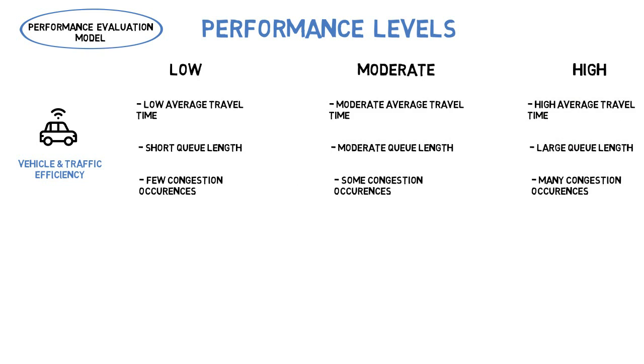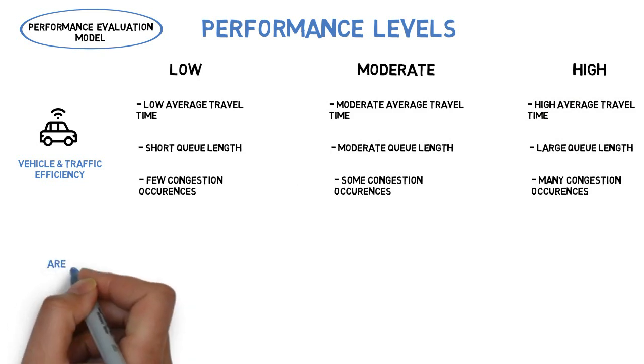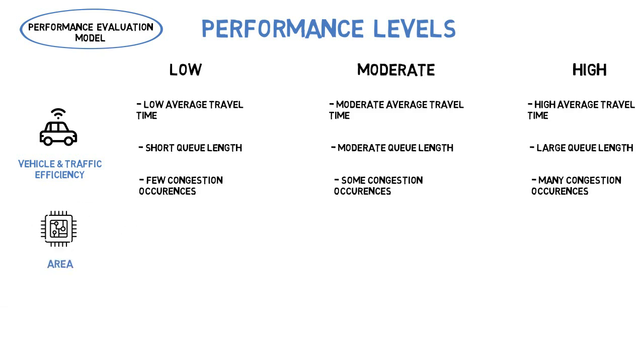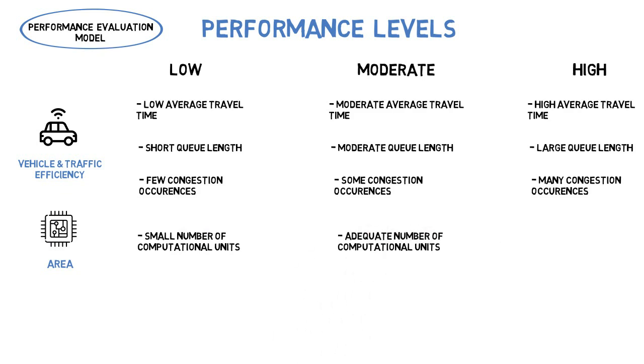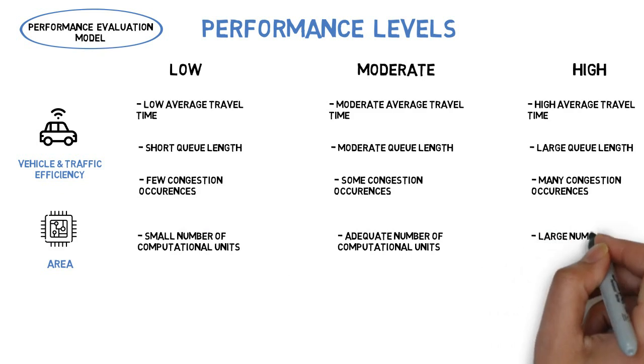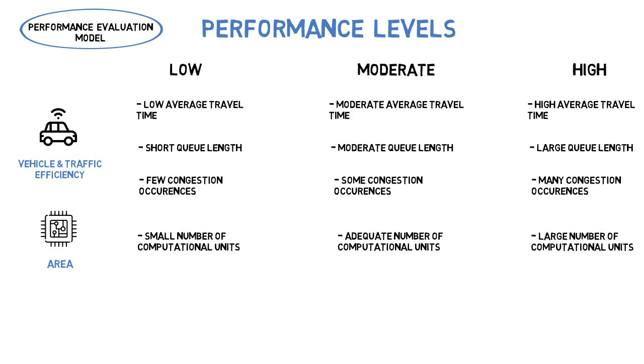The proposed levels of performance of one hardware indicator, the area, are as follows. A small number of computational units counts as low area, an adequate number of computational units counts as mid-range area, and a large number of computational units counts as high area.